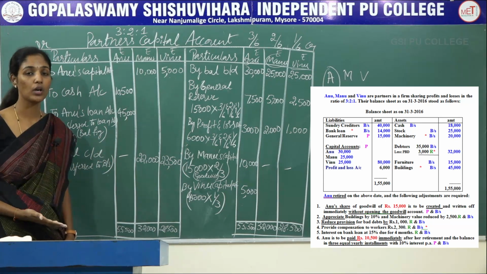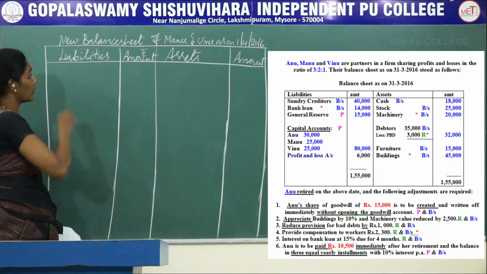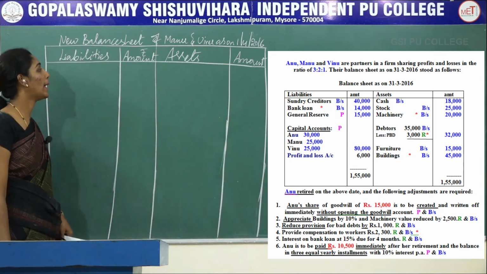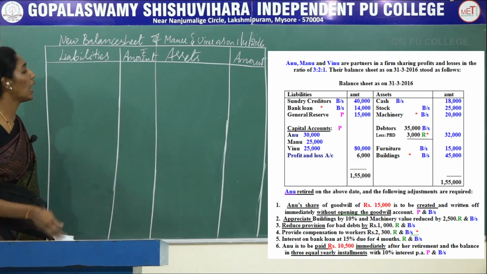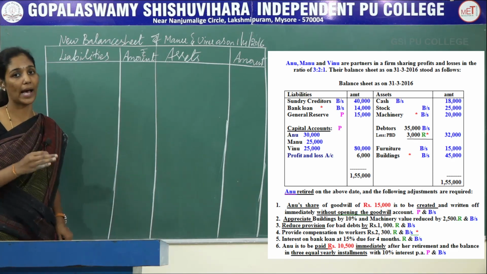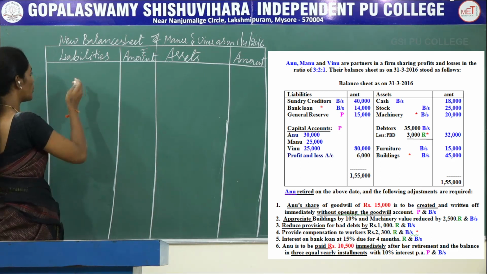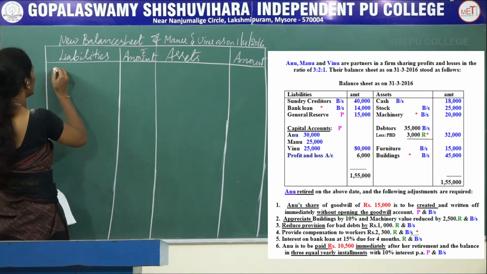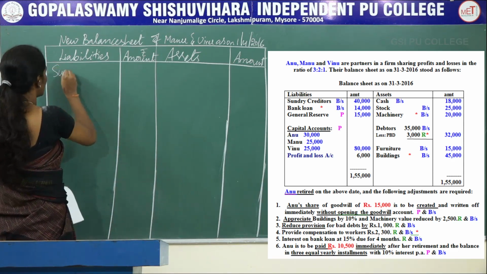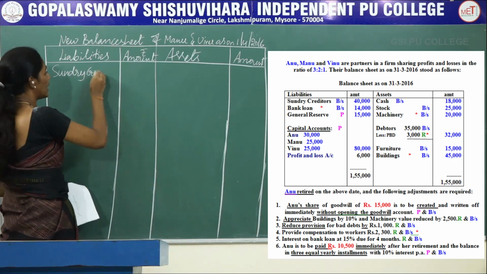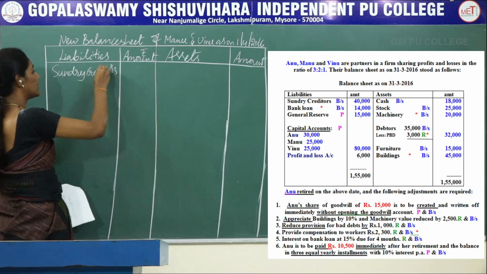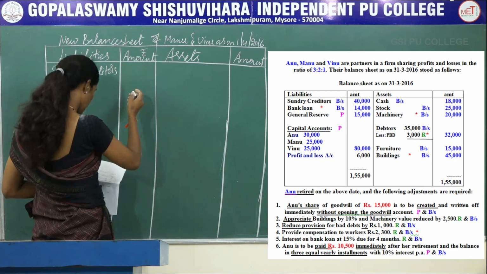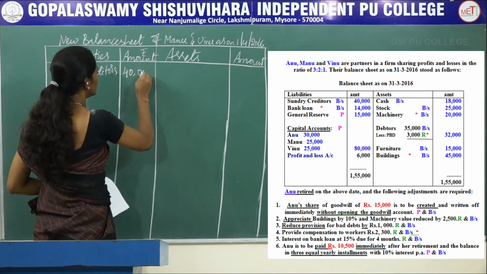Now next we move on to the balance sheet. So now this is the balance sheet format: liabilities, amount, assets, amount. While preparing the balance sheet of Manu and Vinu, as usual you should take the old balance sheet as base. First you should record on the liability side. See the old balance sheet. The first item is sundry creditors. There is no adjustment regarding sundry creditors. You can directly record the same amount in the new balance sheet as rupees 40,000.